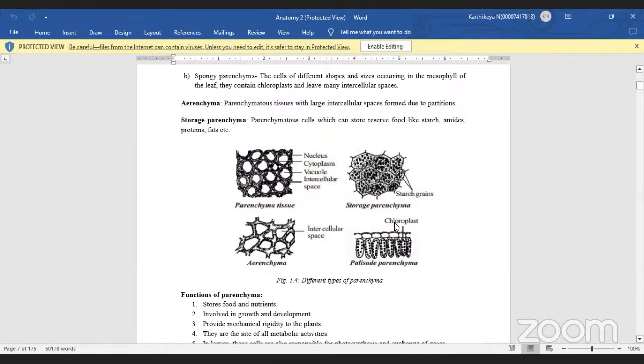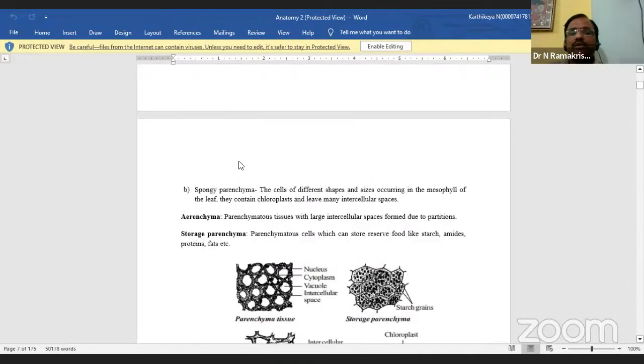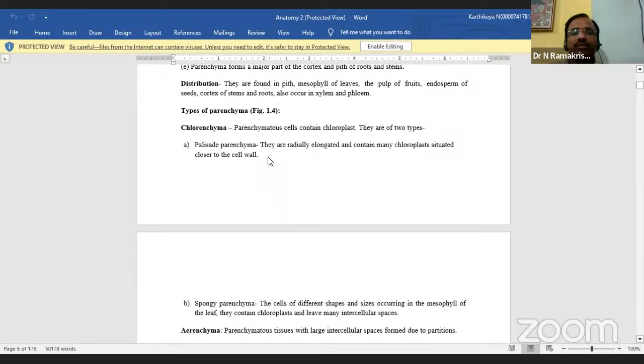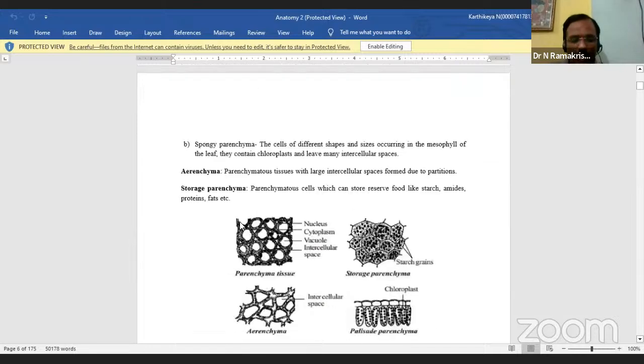Based on these structures, it is again divided. Number one is parenchyma, second is collenchyma, third is prosenchyma, fourth is storage parenchyma, and fifth is water storage tissues. Is it clear now?